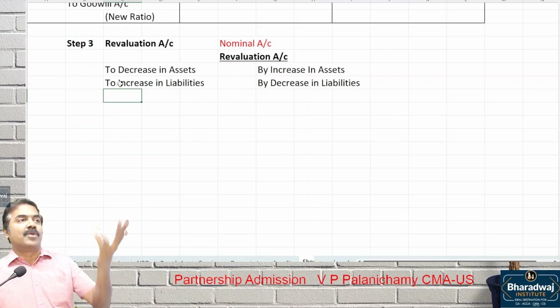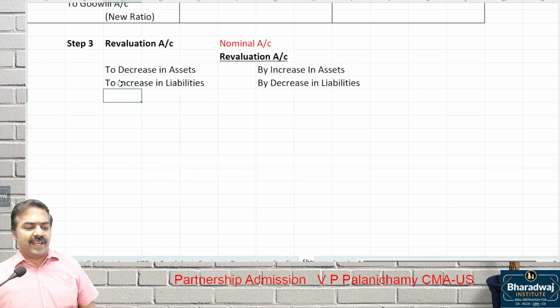Or sometimes you would have provided for tax of 5 lakhs, but the income tax department may disallow certain items and finally claim more. We provided only 5 lakhs, but the demand from the income tax department is 8 lakhs. You have to pay more. Is that a gain or loss? Loss. So an increase in liability is a loss.